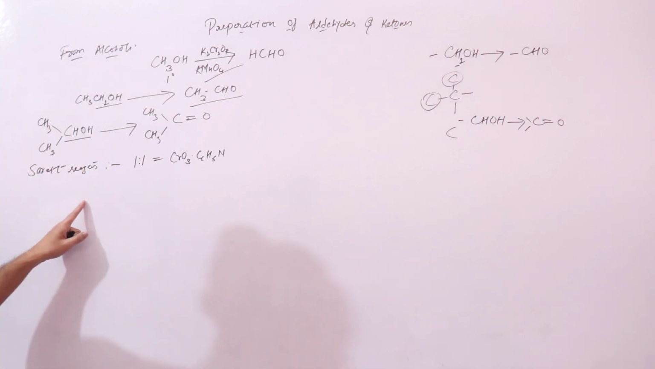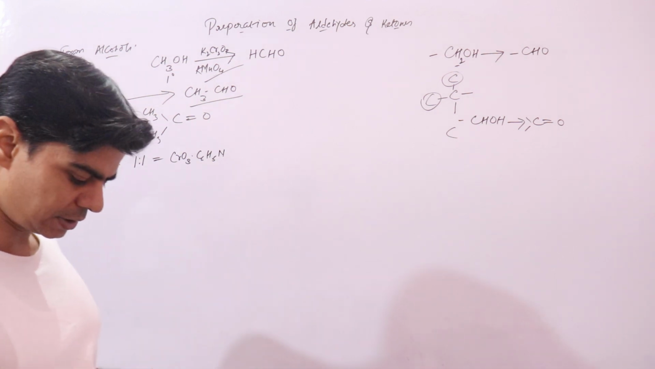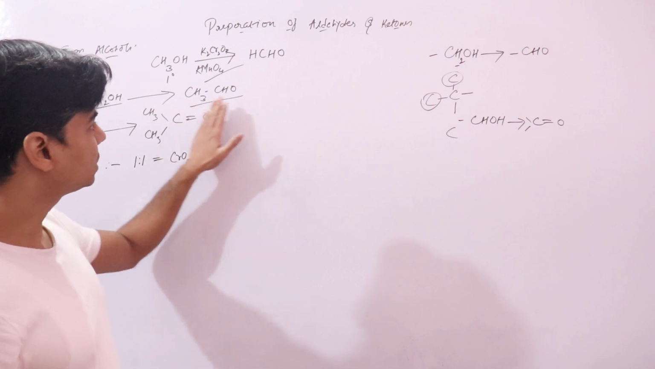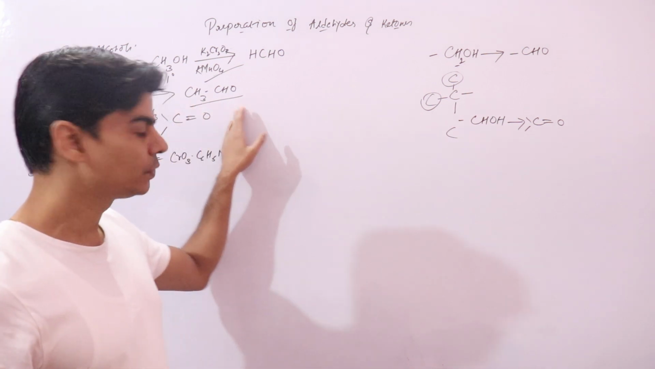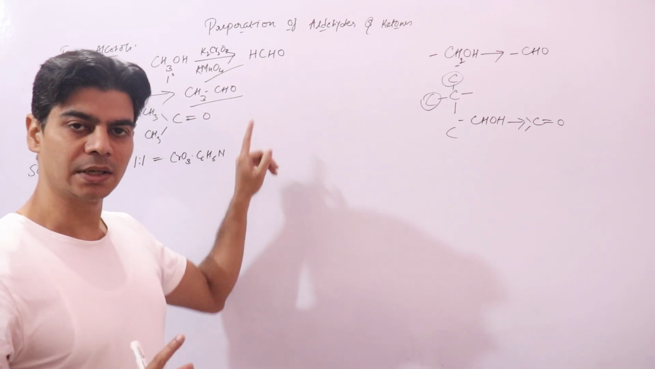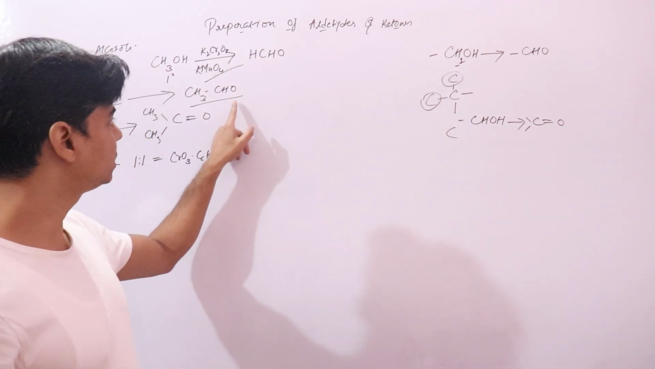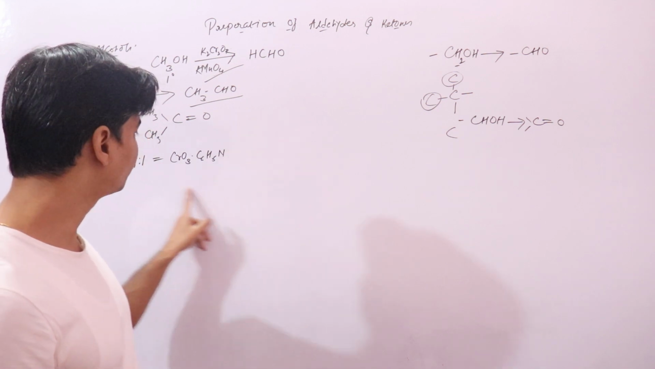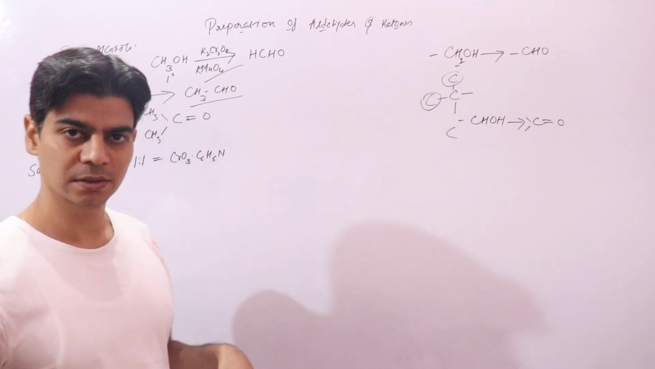Now if you use this Sarett reagent in this reaction, it will oxidize it till the aldehyde stage. This alcohol will get oxidized to the aldehyde stage, but there is one problem with this reagent, that it is difficult to separate the aldehyde from this complex.